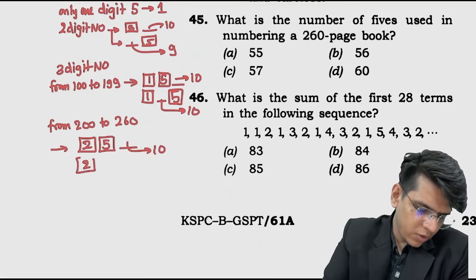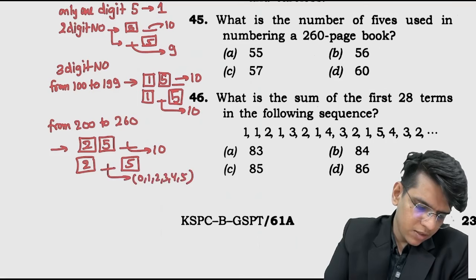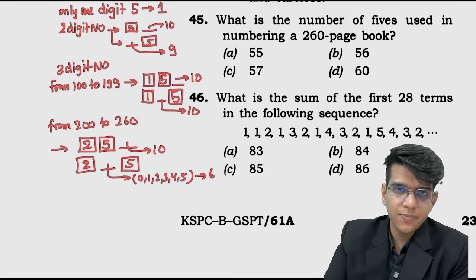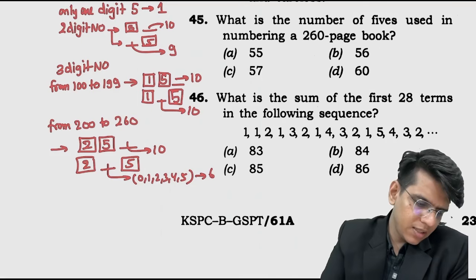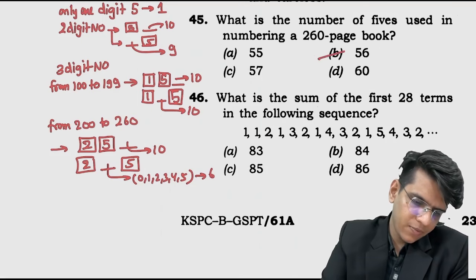When you fix 2 here and you fix 5 here, you will have how many here? यहाँ पे you can have 0 1 2 3 4 and 5, 6, not more than 6. So if you see the total, this is 20 20 40 50 and 56.